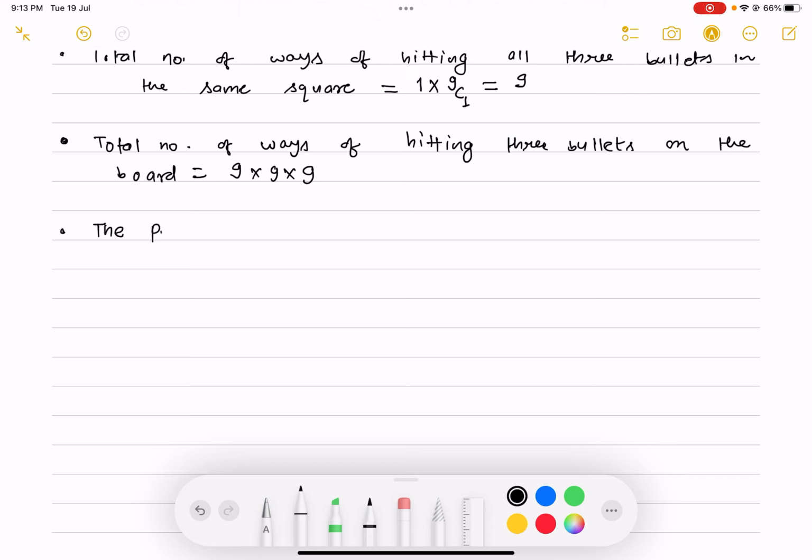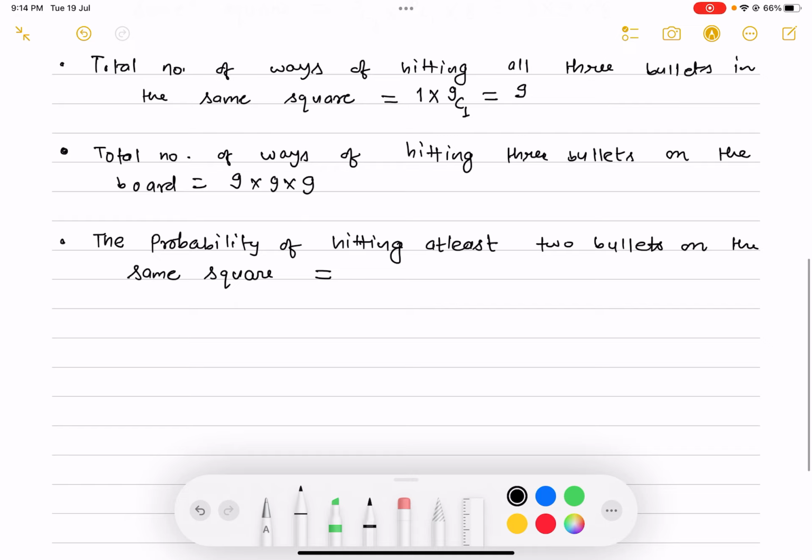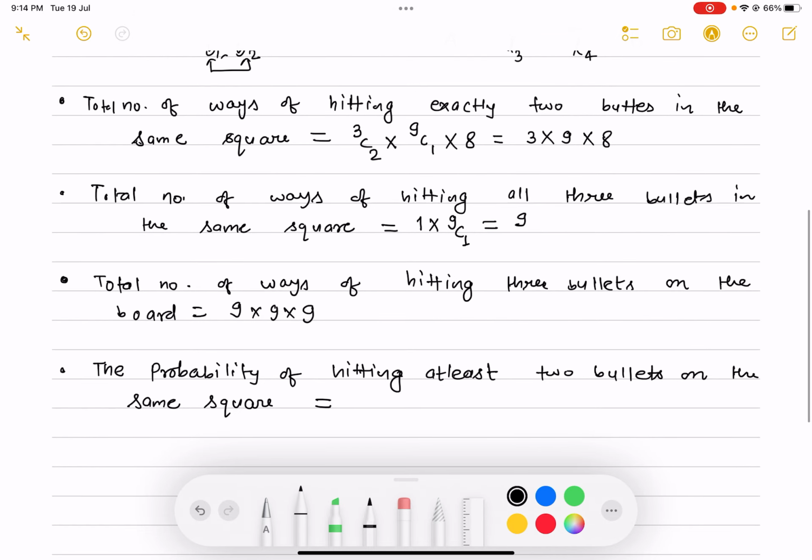And the required probability, the fourth one, the probability of hitting at least 2 bullets on the same square, is equal to the total number of favorable outcomes over the total outcomes.